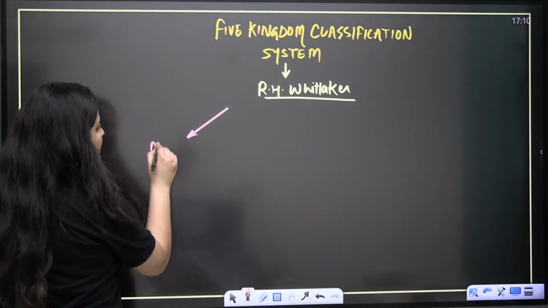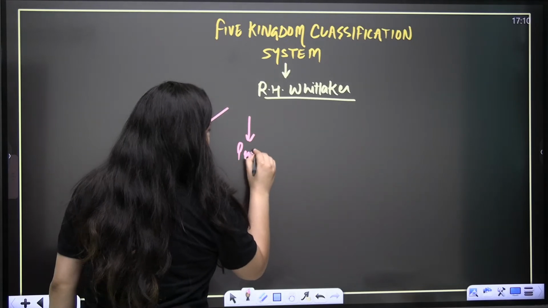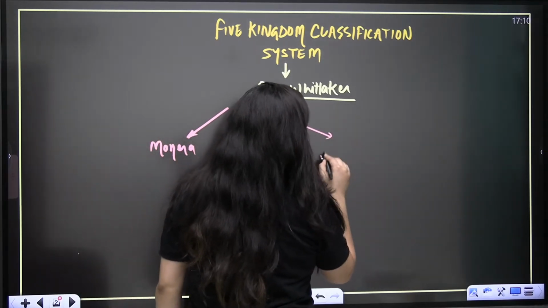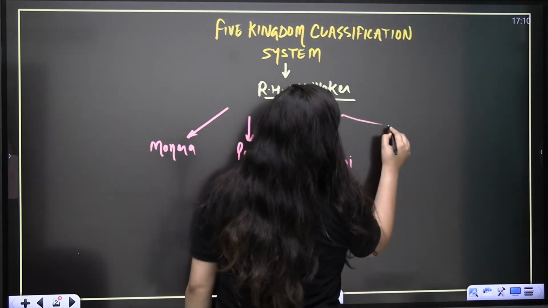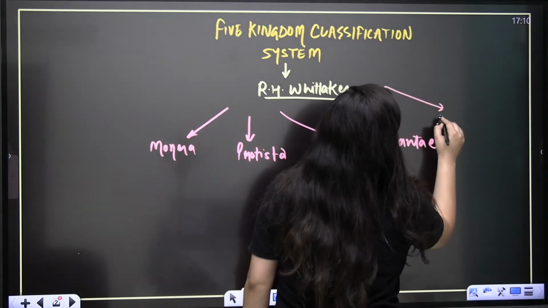We start with the kingdom Monera. Then there is the kingdom Protista. We will link all the chapters of diversity like this. Then comes the kingdom Fungi, then the kingdom Plantae, and finally the kingdom Animalia.